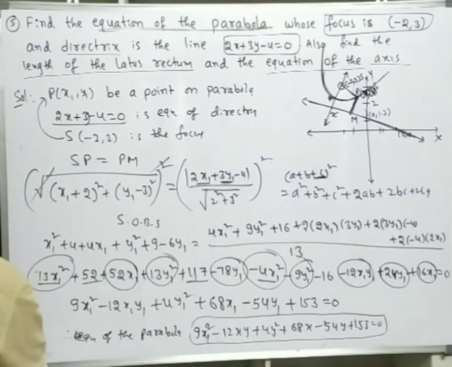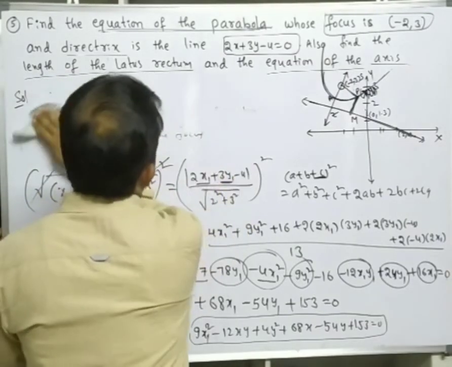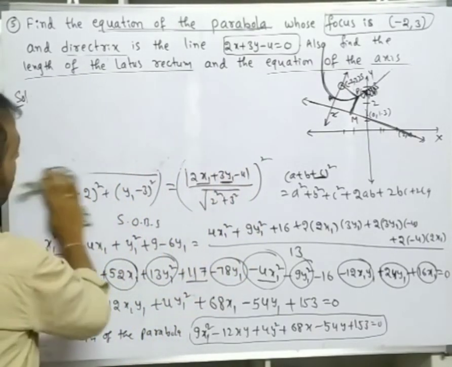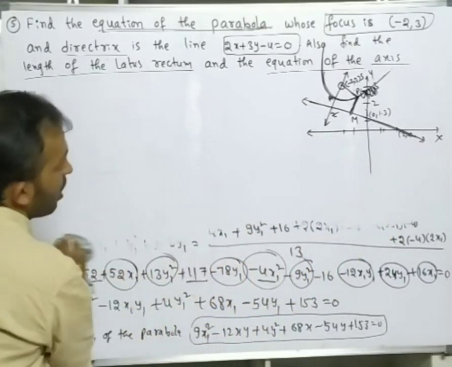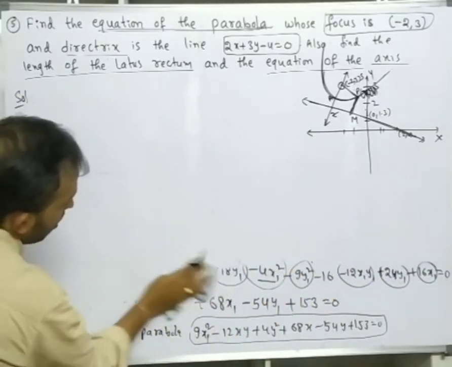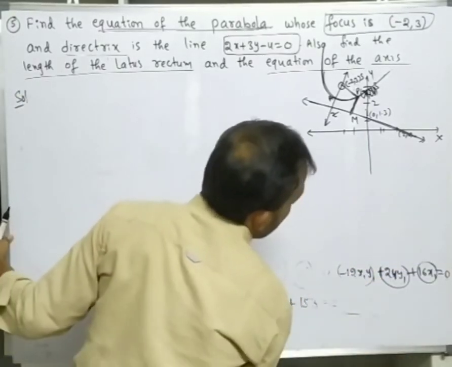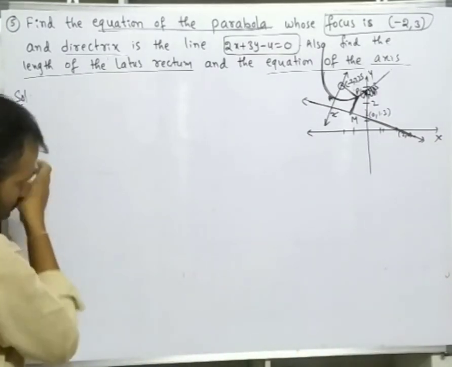Next, also we should find the length of the latus rectum. The length of the latus rectum formula is 4a. Okay, so the length of the latus rectum is 4a. Here it is difficult to find the value of a, but by using the perpendicular distance concept we can find it easily. Okay, what is that concept?